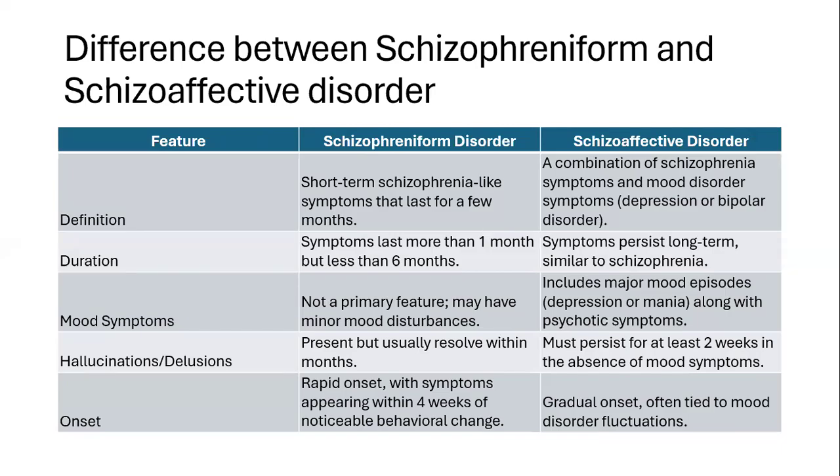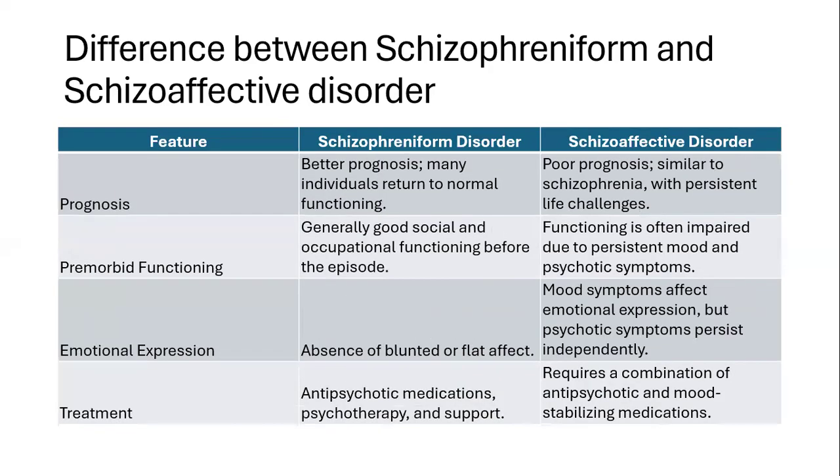Regarding hallucinations or delusions, in schizophreniform they are present but usually resolve within months, but in schizoaffective they persist for a longer duration. Onset in schizophreniform is rapid, but in schizoaffective it is gradual.